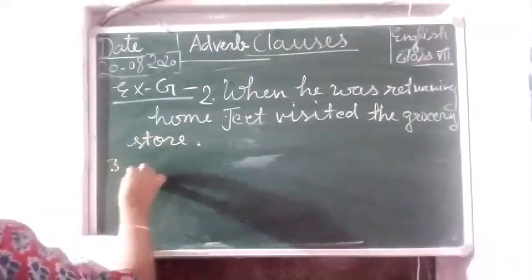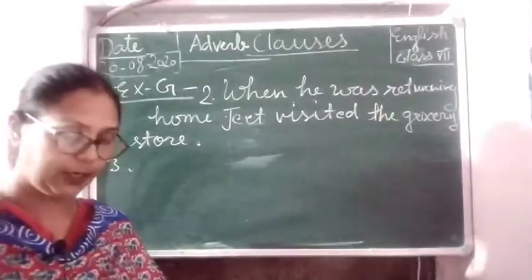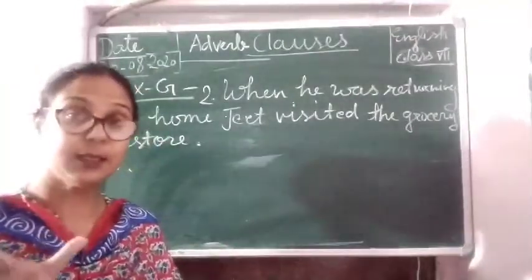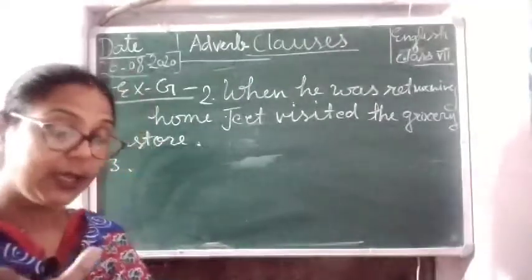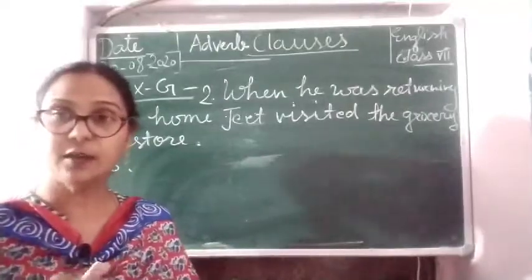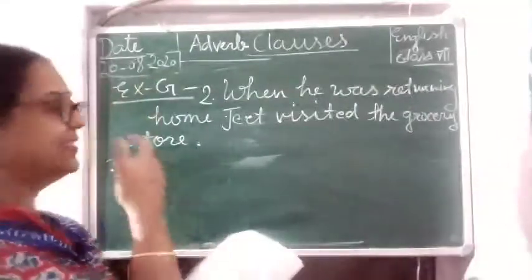Now number 3. Number 3 is, he could not attend the meeting because of his illness. This is because of his illness. It is an adverb phrase, and we have to change it to an adverb clause. So what are we going to write? See here.